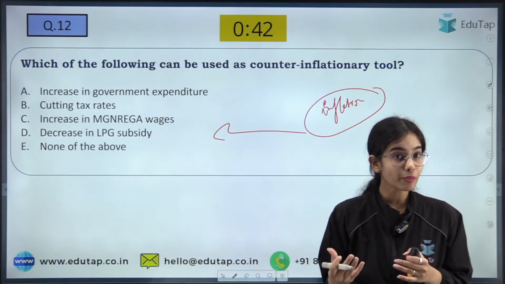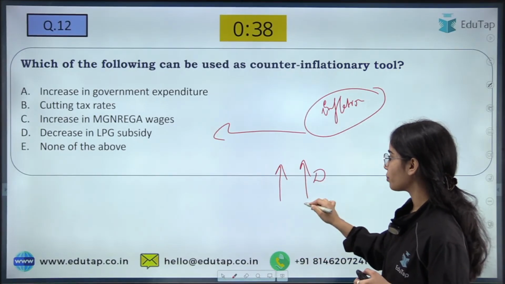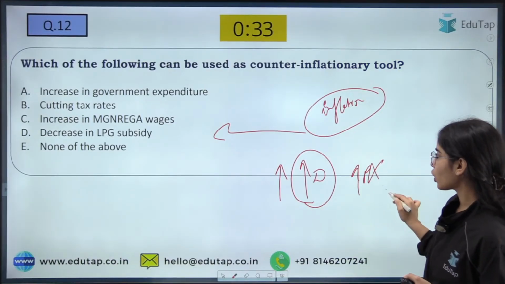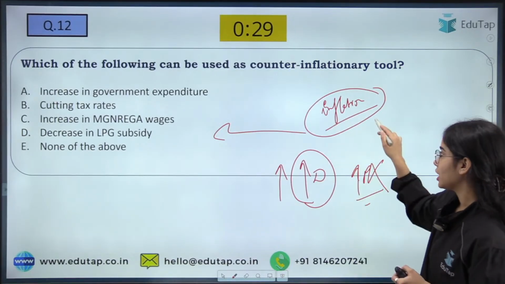Should we increase the government expenditure? If we increase the government expenditure, we are increasing the demand in the economy. With more demand, the prices start increasing. So we do not want the price to increase. We want to fight the inflation. We want to decrease the inflation.